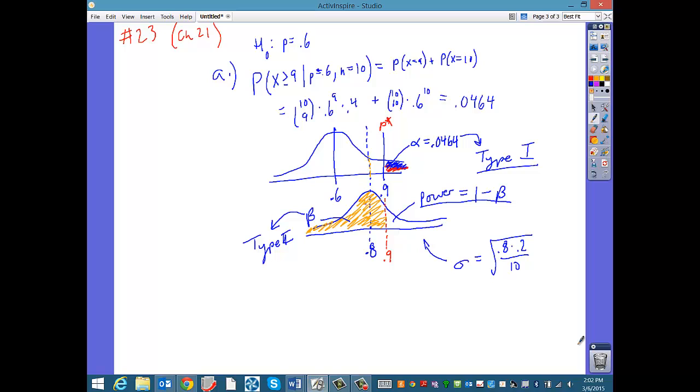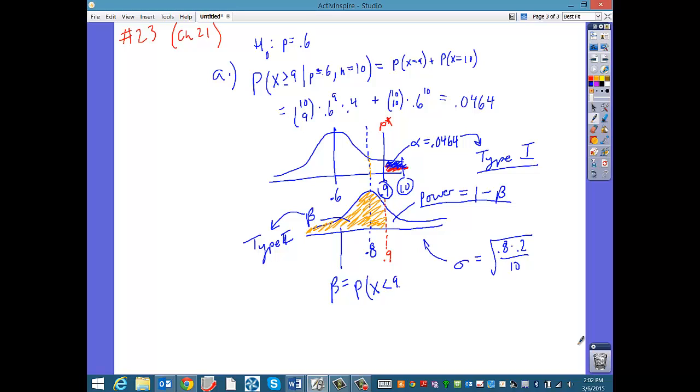Okay, so if that's all that's possible, here's what I really need to do. I need to say, look, if we are going to reject the null hypothesis if he gets 9 out of 10 or 10 out of 10, in which case we'd have 1.0 here, if it's this or this to reject, that means the power of the test would be the same thing here. In other words, beta, the actual value of beta, would be the probability that x is less than 9.